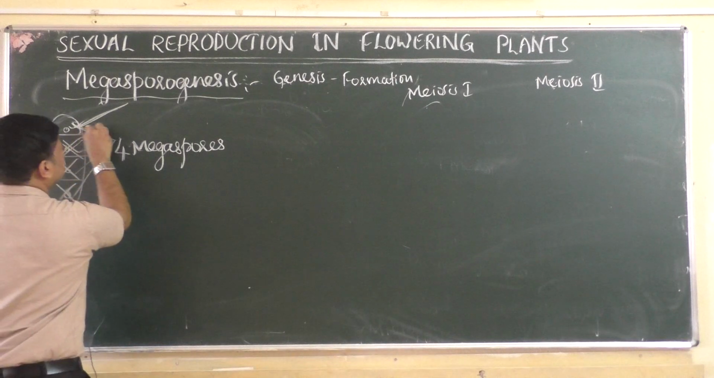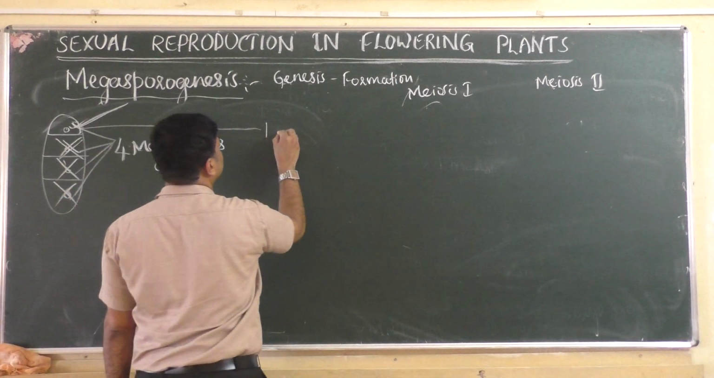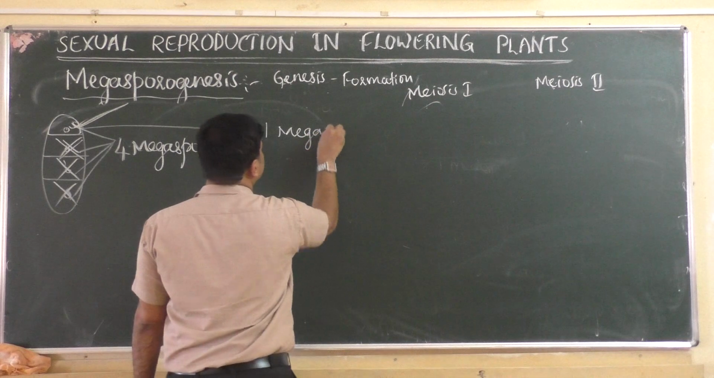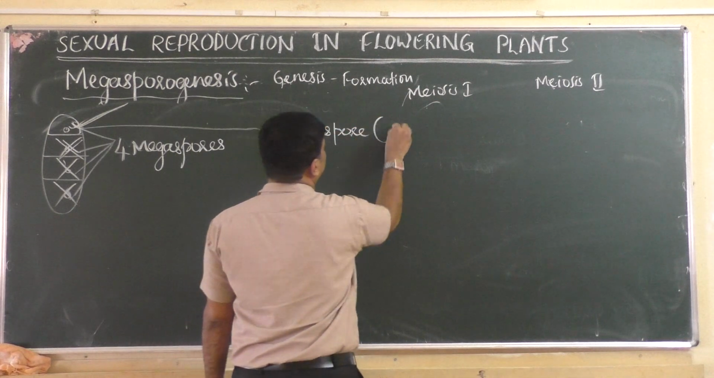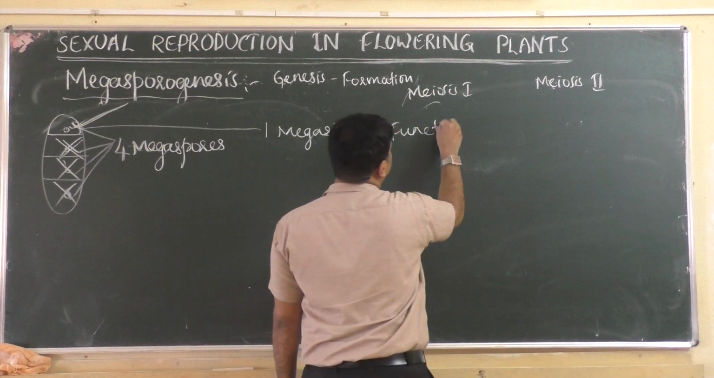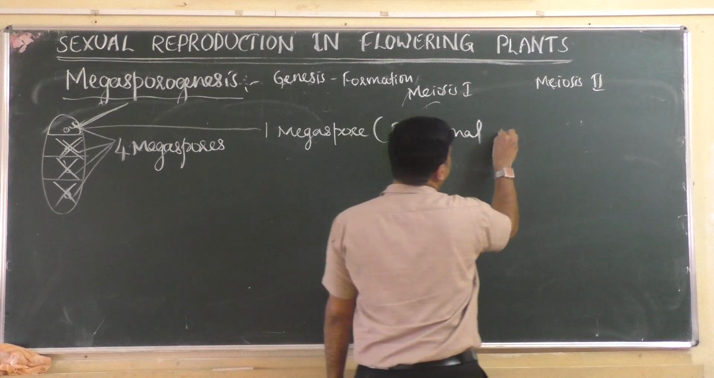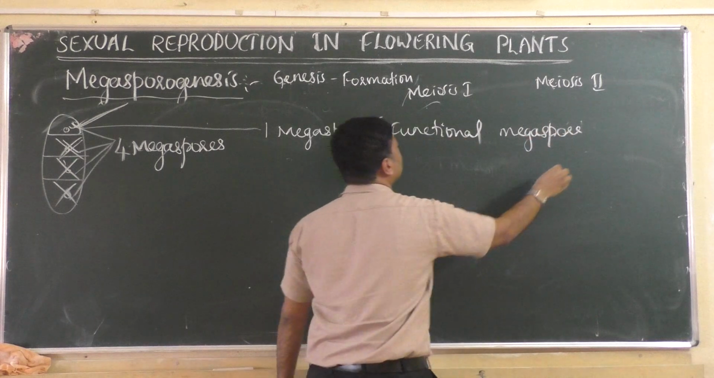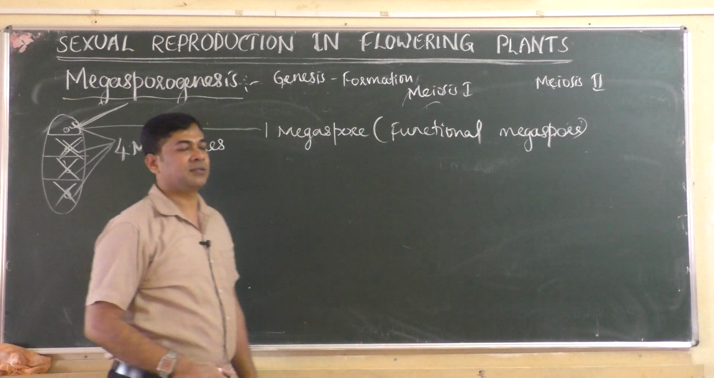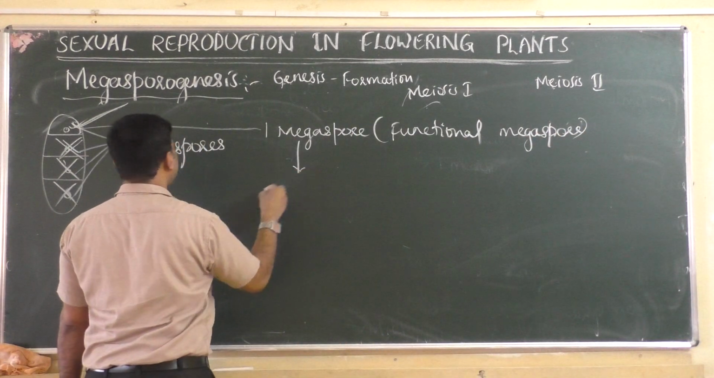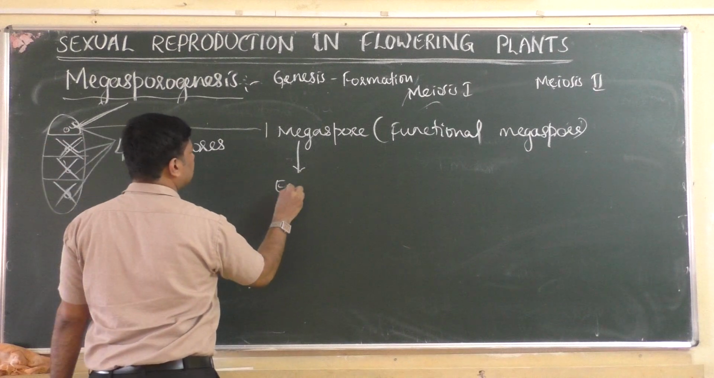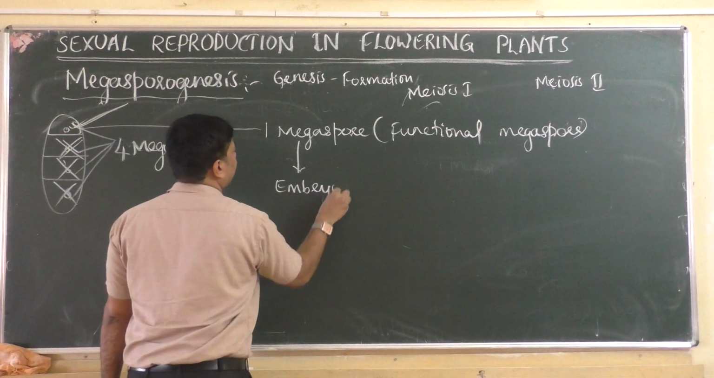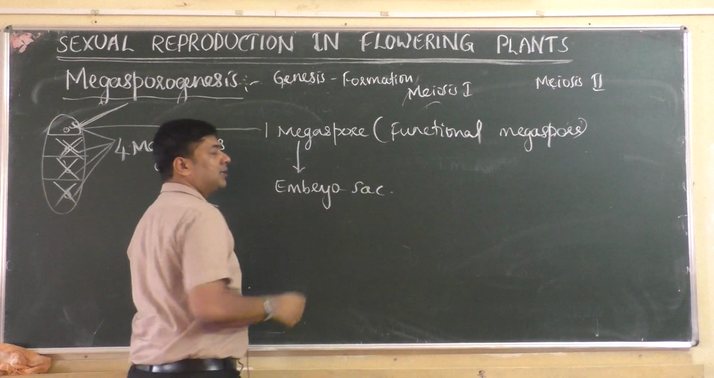What happens to this megaspore? So 1 megaspore. Now this megaspore is called functional megaspore. Functional means it is working. The 1 megaspore remaining here will produce an embryo sac. This is what we have learnt in last class.